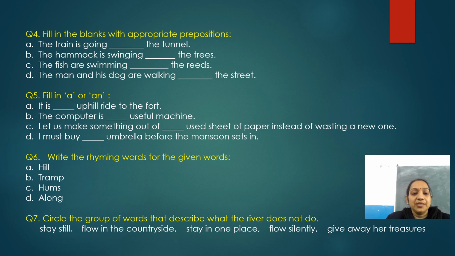Now next question is our question number 7. Circle the group of words that describe what the river does not do.